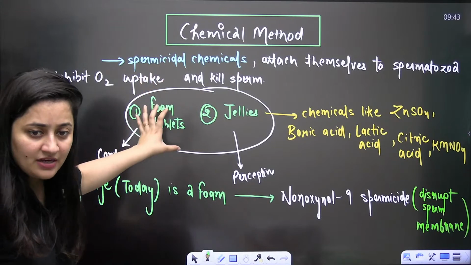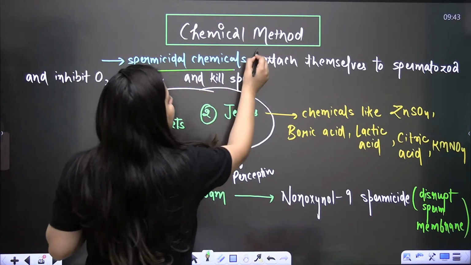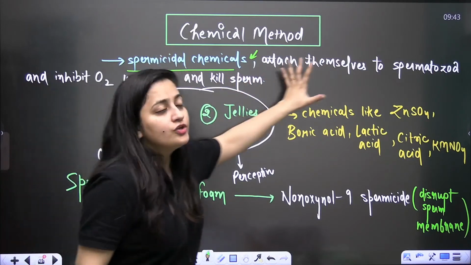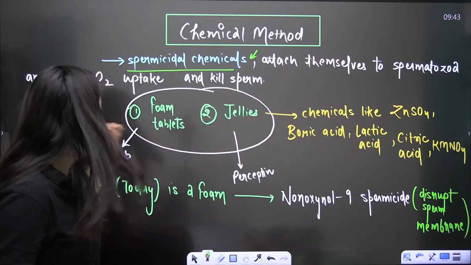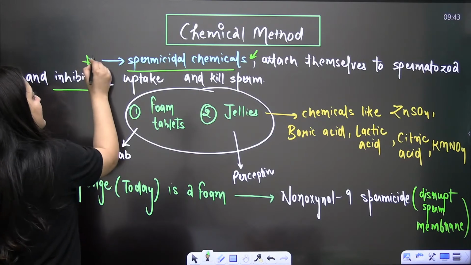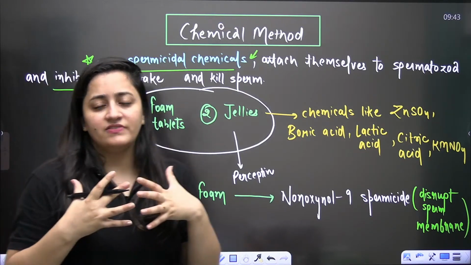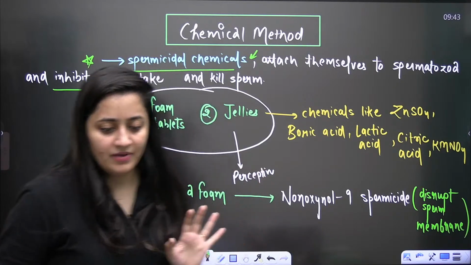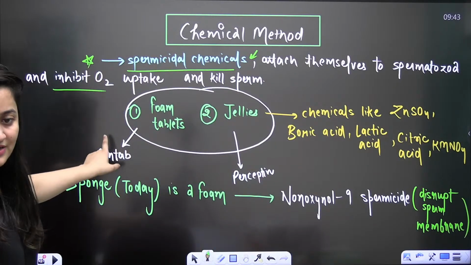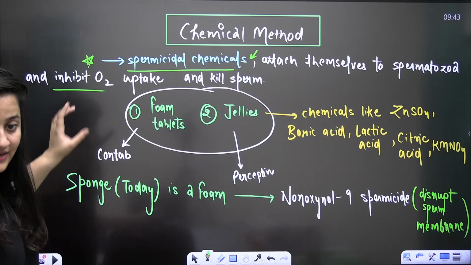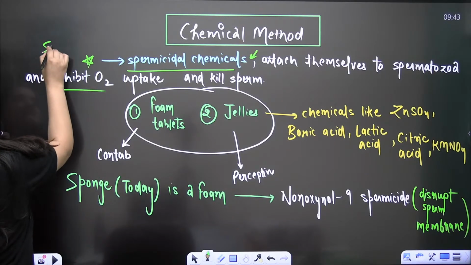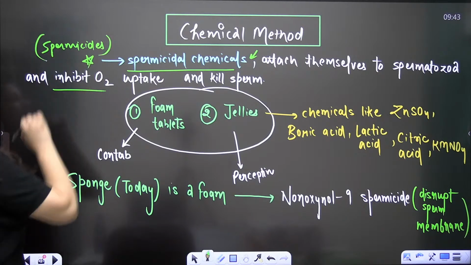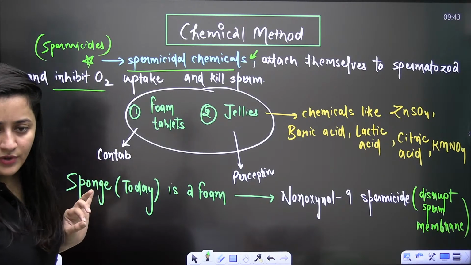When it is the chemical method, spermicidal chemicals are used, the ones which are going to kill the sperms. They attach themselves to the sperm and inhibit the oxygen intake of that sperm, and the sperms will be killed. So this is how they work. These chemical methods are basically the spermicides, the ones that are going to kill the sperms.